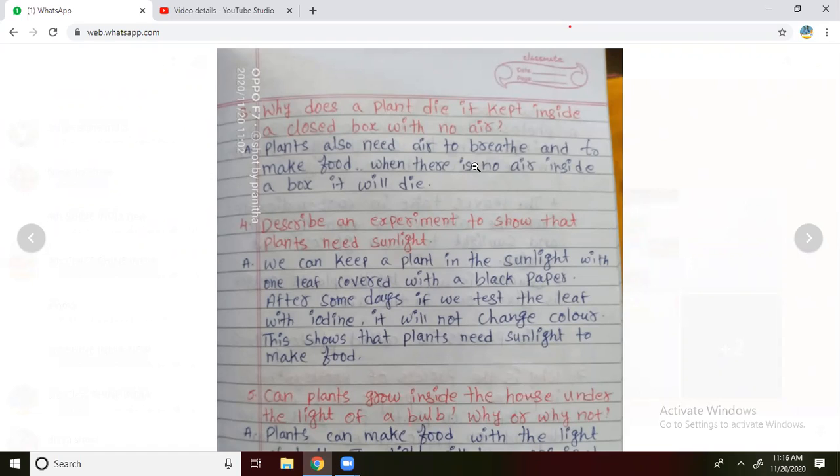What should we do? First we have to take a plant. In the plant you should choose a leaf.